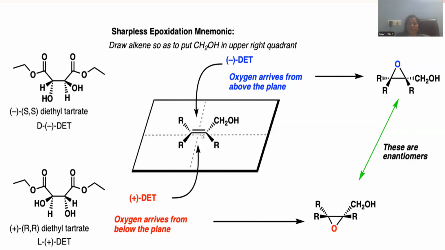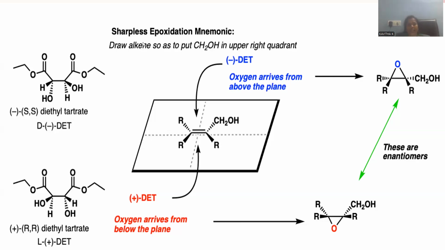Let me choose an olefinic double bond, where the double bond is in conjunction with the hydroxyl-containing carbon atom, which is said to be what? Which is said to be an allylic alcohol, right? So this allylic alcohol can be treated with diethyl tartrate. Diethyl tartrate is a kind of ester. There is the provision to choose either negative (S,S) diethyl tartrate, which is said to be levorotatory, or else positive (R,R) diethyl tartrate, which is mentioned as L positive diethyl tartrate.